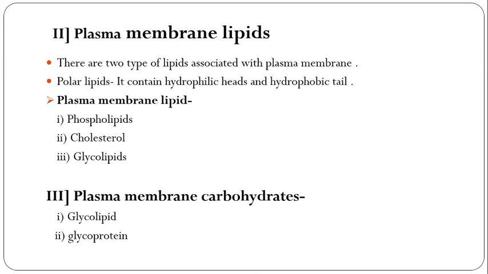Okay, so these two regions are connected by a glycerol moiety and sphingosine derivatives or the sterol. The plasma membrane components are: first, the phospholipids, glycolipids, and cholesterol or sterols. So first is the phospholipids. Phospholipids are the most abundant lipid, more than cholesterol or the sterol.